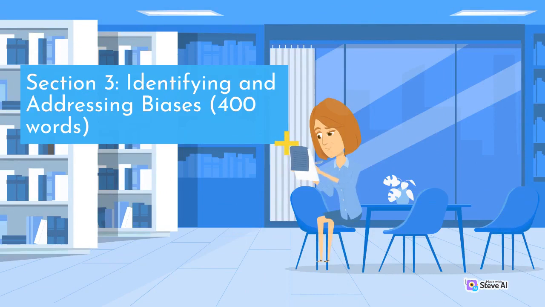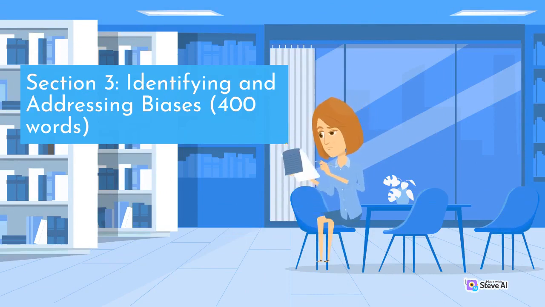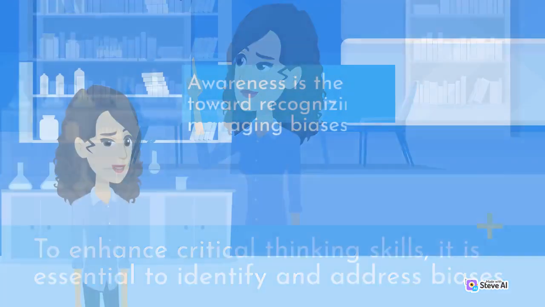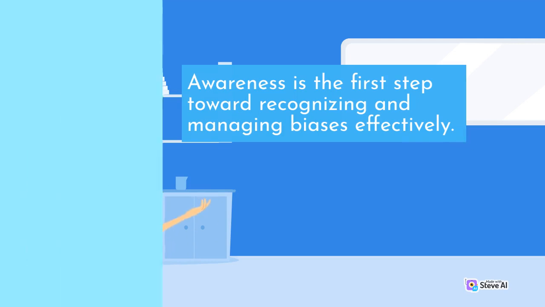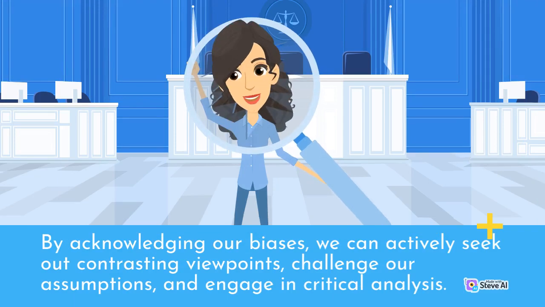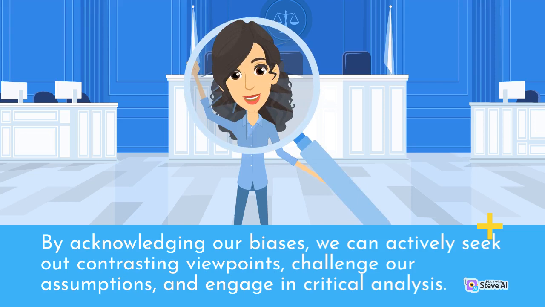Section 3. Identifying and addressing biases, 400 words. To enhance critical thinking skills, it is essential to identify and address biases. Awareness is the first step toward recognizing and managing biases effectively. By acknowledging our biases, we can actively seek out contrasting viewpoints, challenge our assumptions, and engage in critical analysis.